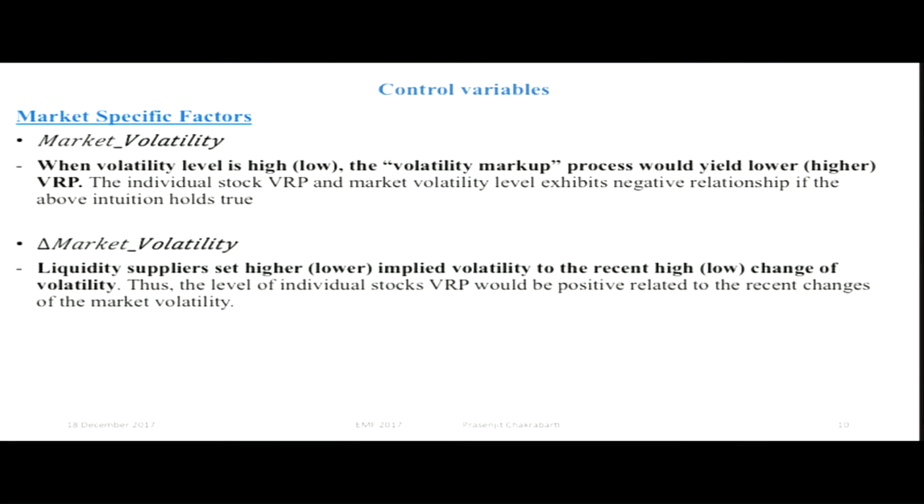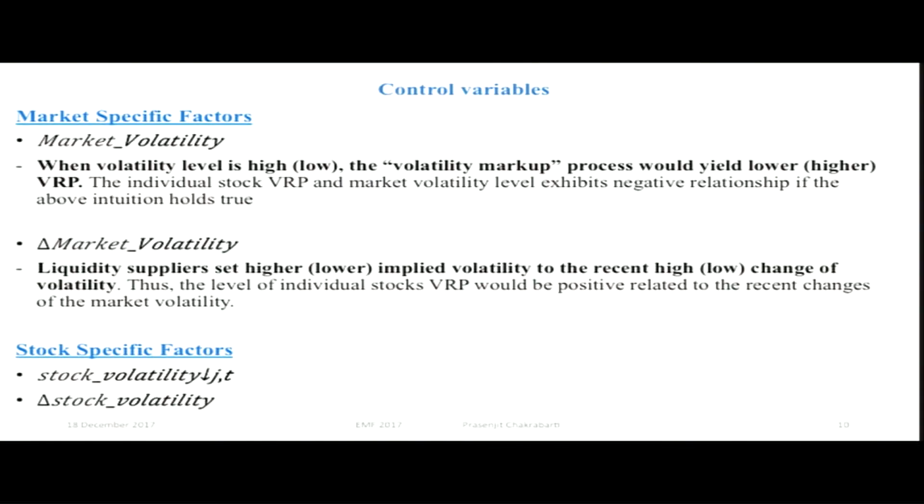Another market-specific factor is the change of the market volatility, and the intuition is that the liquidity suppliers will try to set higher implied volatility for a recent high change in the volatility. Okay. Coming to the stock-specific factors, I have also controlled for the stock volatility level and the change of the stock volatility, for the same reason as mentioned above.